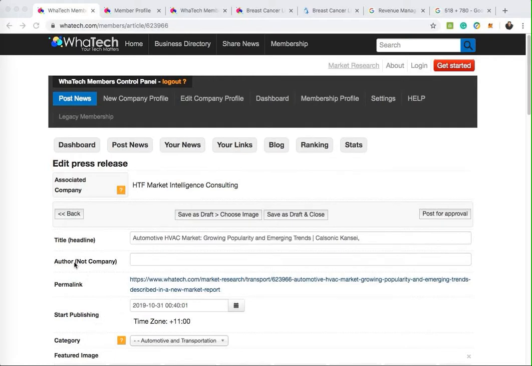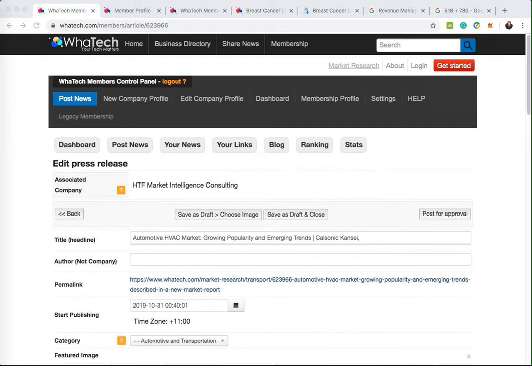Okay, so we can see here this headline. Let's start at the headline. So the headline needs to have a verb in it. And a verb is a doing word, we all know that. And that means that because news is about something happening, so you need to describe that something has happened. So this is just really describing the report.